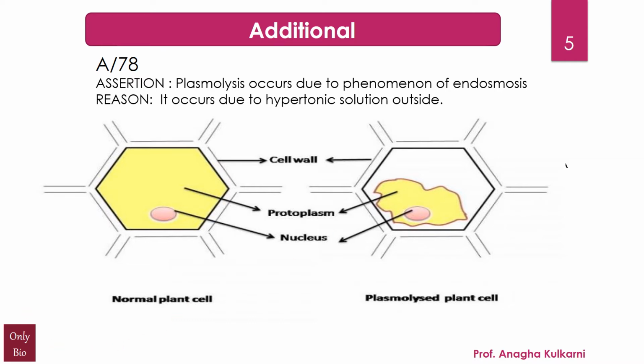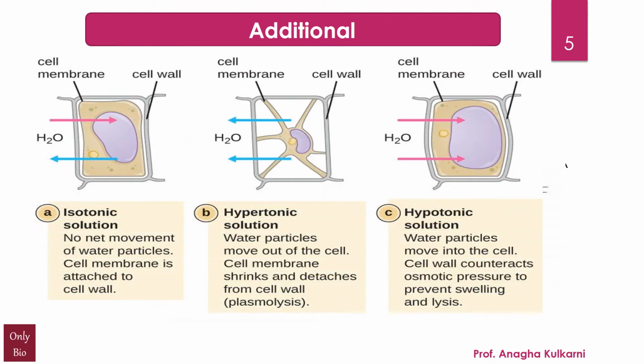And again, I have a few more pictures here for understanding this. Here it is. Now, in the first case, you can see that the cell is being exposed to an isotonic solution. Here you may say it is suspended in an isotonic solution. Now you know isotonic is nothing but iso means same, that is, the solute and the solvent levels of the solution are the same. In this case what we find is there is no net movement of water particles as such, and the cell membrane remains attached to the cell wall. You can see this clearly, right?